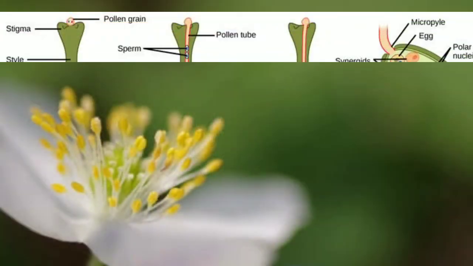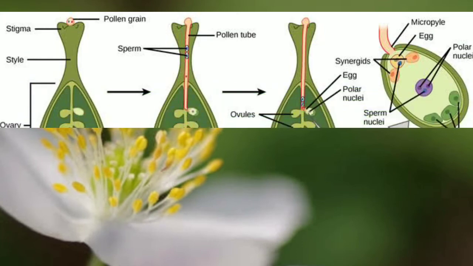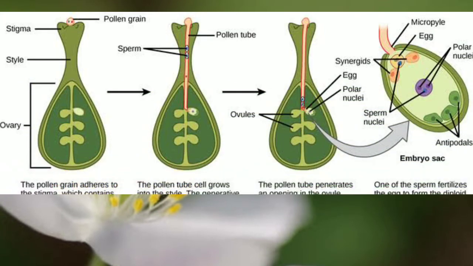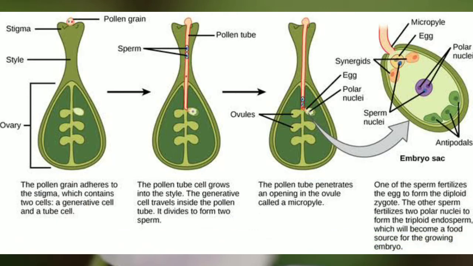Pollination is followed by fertilization. Fertilization is the fusion of male and female gamete to form single cell, that is zygote. When the pollen grains fall on the receptive stigma, they absorb water and minerals from the stigma and germinate to produce pollen tubes. The pollen tube grows through style and reaches the ovary.